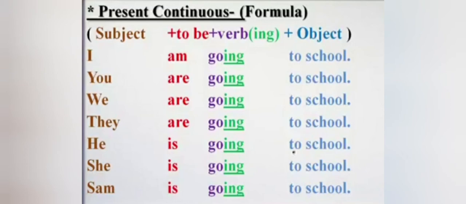Next, he, she, Sam. Here we have subject he, she, Sam. Sam is a name of a person, and we use is with he, she, or name of a person. Then we add ing with base form of verb go. So the answer is he is going to school, she is going to school, Sam is going to school. Let's see some more examples.